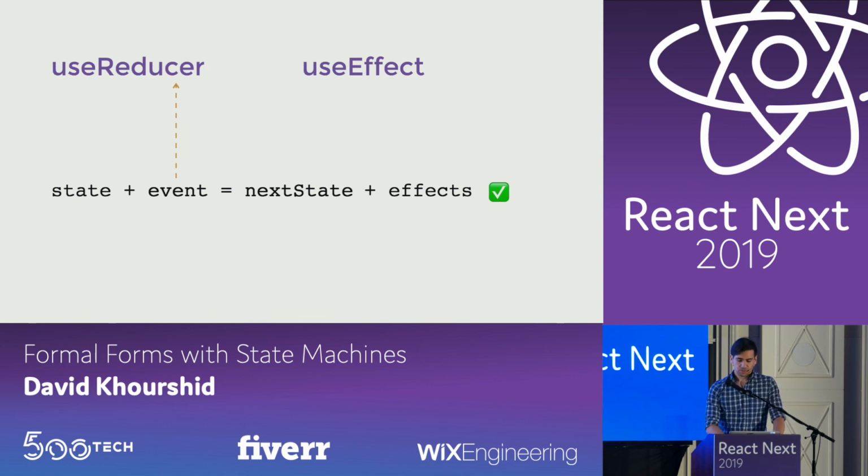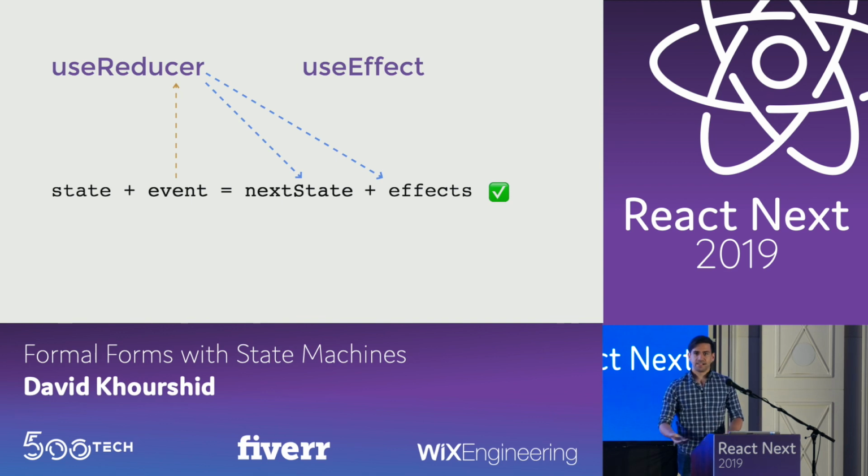Events are sent to useReducer, which can update the state and give us a combination of next state and effects. We're used to using useReducer to only return the next state, but if we change our thinking a bit and think, what if we declaratively represent the effects that need to be executed as part of the state returned, then the mental model becomes a lot simpler.